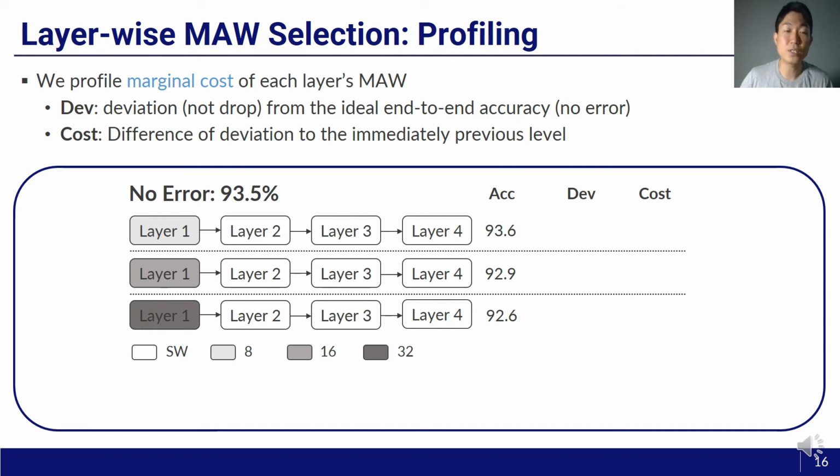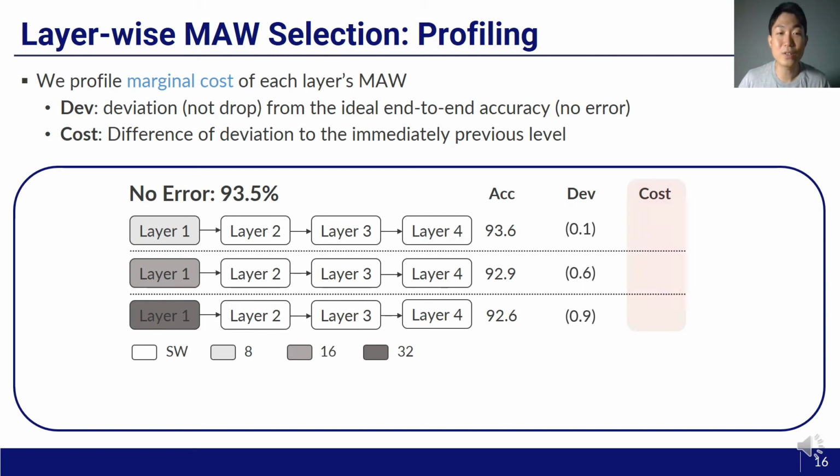This example illustrates the profiling process of the first layer of a 4-layer network. For this purpose, we change MAW of the first layer while the other layers run in a pure software mode. Then we measure accuracy deviation from the ideal end-to-end accuracy for each MAW, which is labeled as def. Note that it is not drop but deviation, so we use the absolute value of the difference.